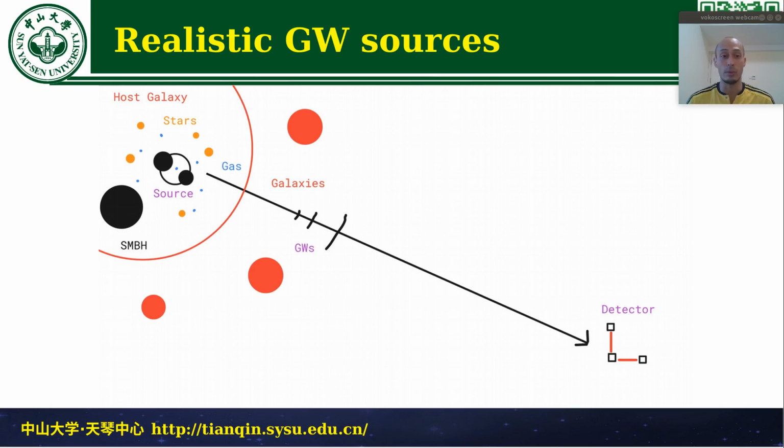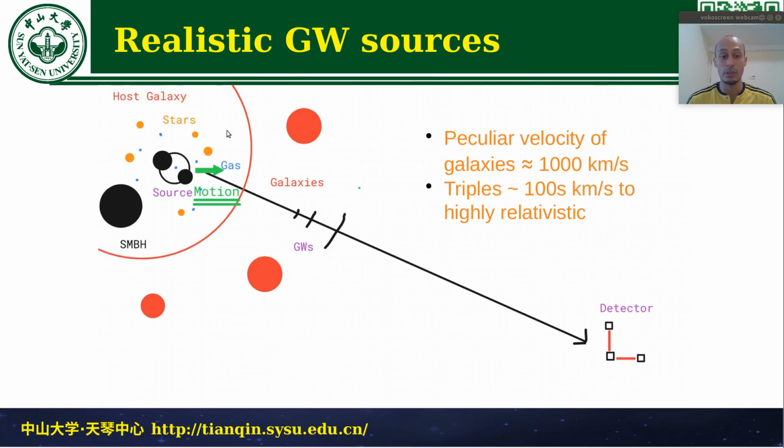The second reason why we want to understand these interactions is because we also want to use gravitational waves to perform astrophysics or astronomy. It means to really observe the system and extract information about the system from the gravitational waves. For that, obviously, we also need to understand the interactions. One thing that many of these interactions, if not all, have in common is that they induce a motion of the center of mass of the source. Therefore, I think velocity is a very interesting characteristic or parameter of a gravitational wave source.